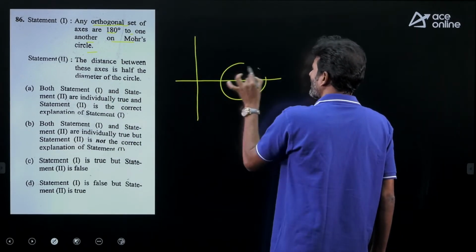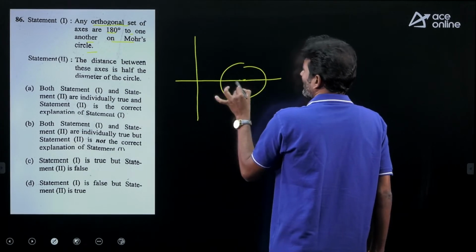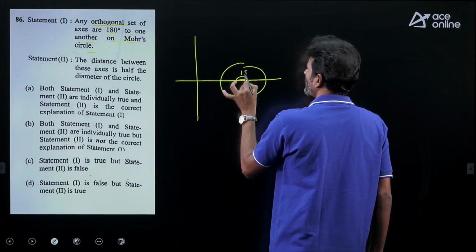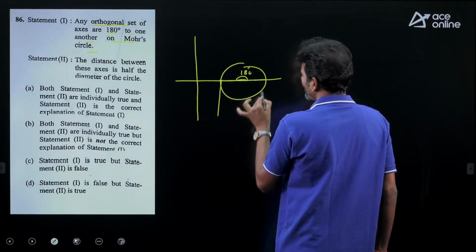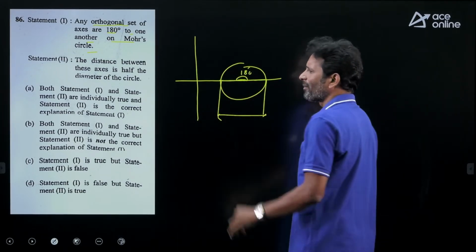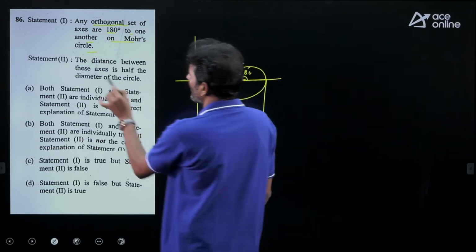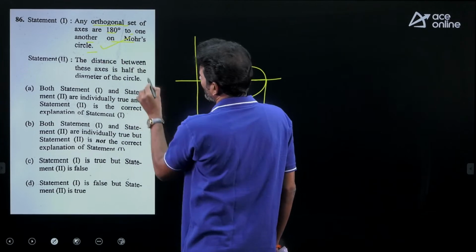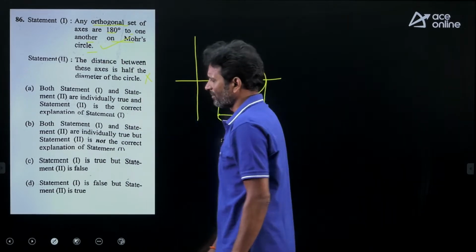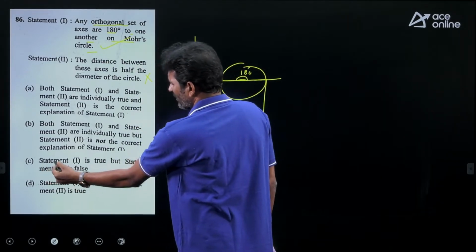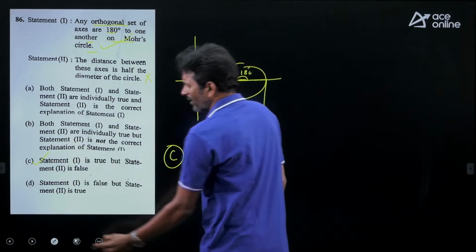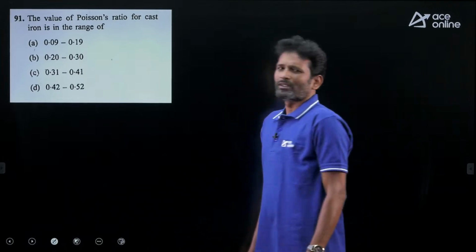Let us take this one. Any two axes I may consider. This is one axis, this is another axis. The angle between these two is 180 degrees. And look at here, what is the distance between these two? It is showing the diameter of the Mohr circle, but he is saying it is half of the diameter of the Mohr circle. That means statement 1 is correct, but statement 2 is false. See this one, option C: statement 1 is true, but statement 2 is false. Option C is correct for this question. Let's move on to the next question.